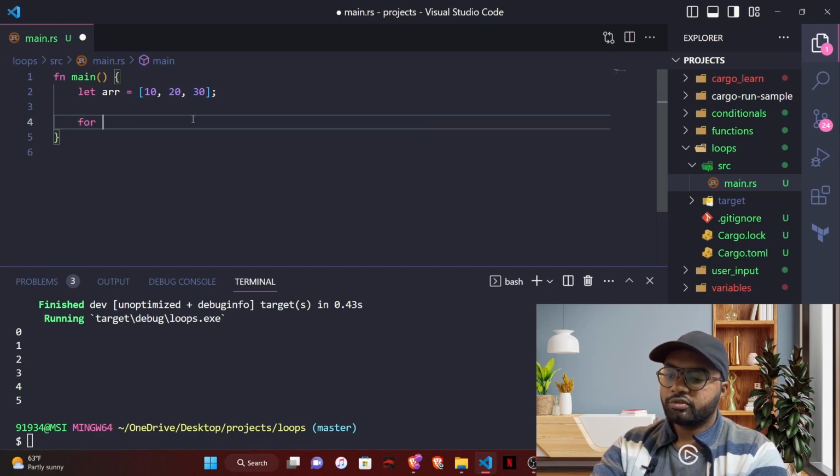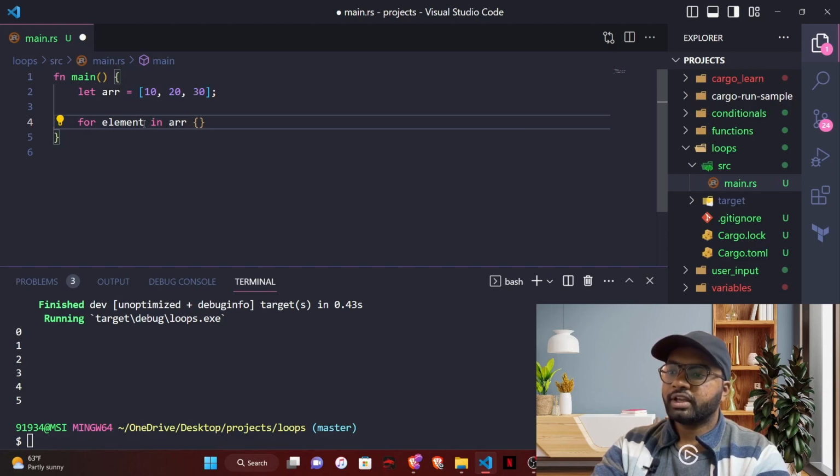What we can do is for, in, curly braces. So in which thing you want to loop, we want to loop through arr. So let's call this element. So for element in arr, which means the element will take 10 for the first time, 20 for the second time, and 30 for the third time.